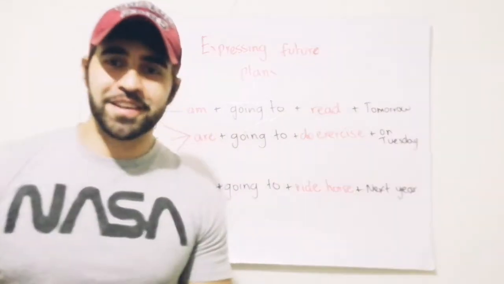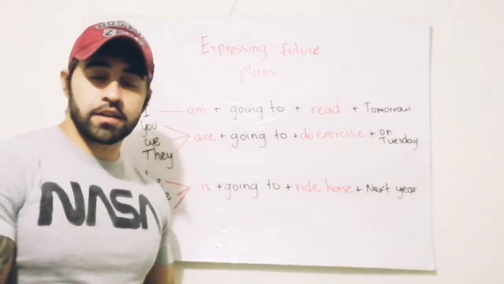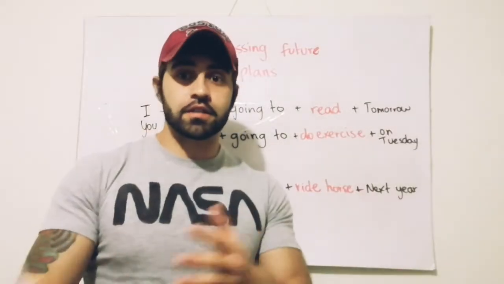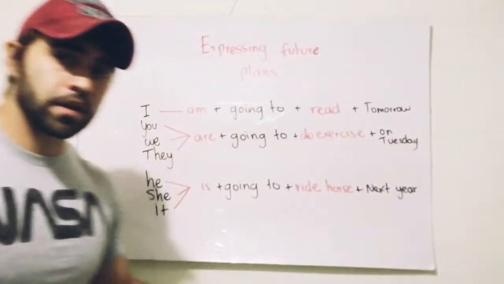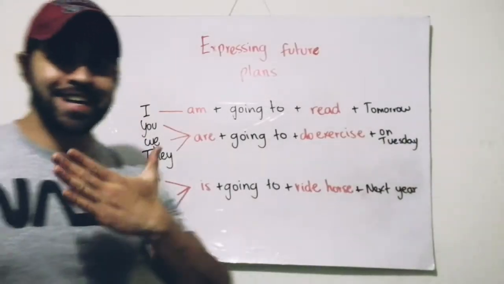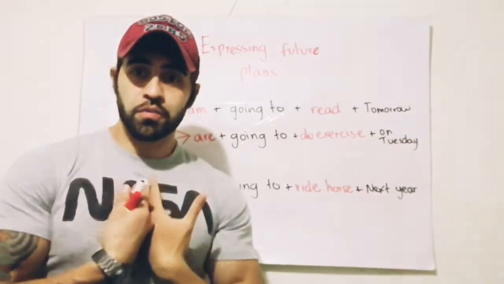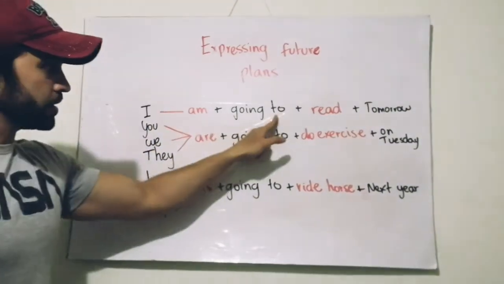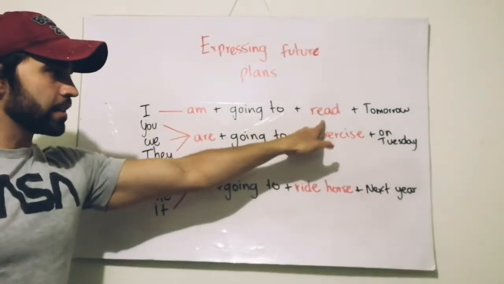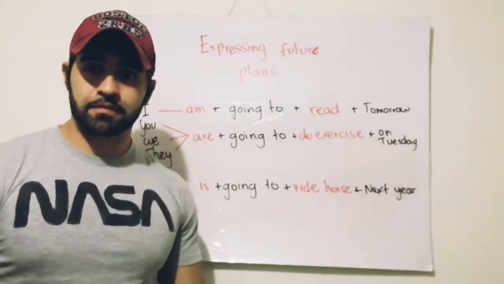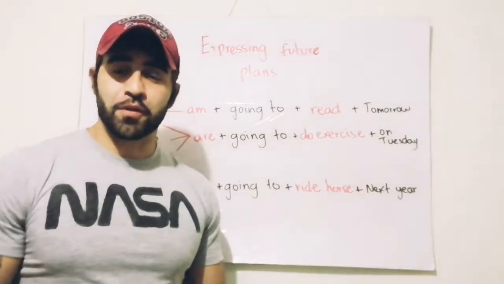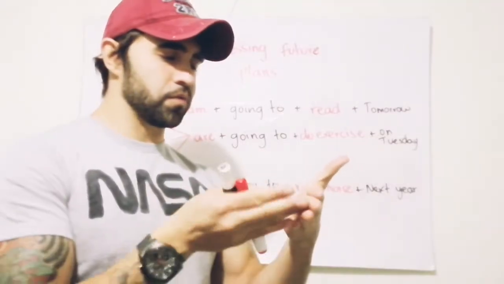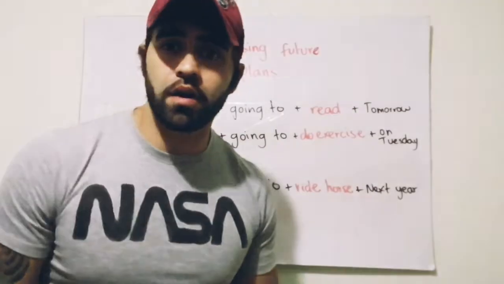Now, here we go again. These are some examples using the different nouns, different subjects. And we're going to start with I. When I say I, I refer to my present. So I say, I am going to read tomorrow. That is my plan for tomorrow. I am going to read, yes, I'm going to read a book, yes, tomorrow.